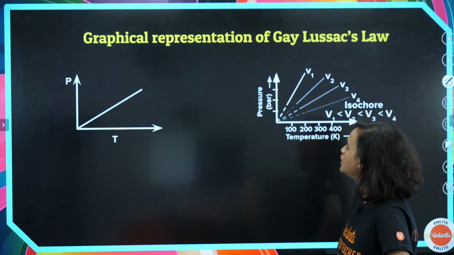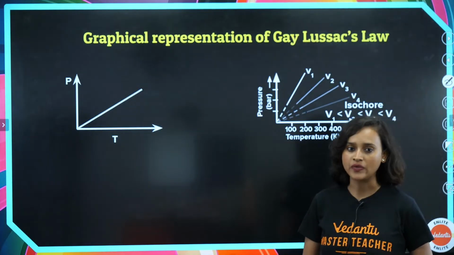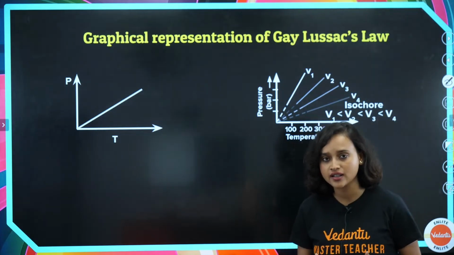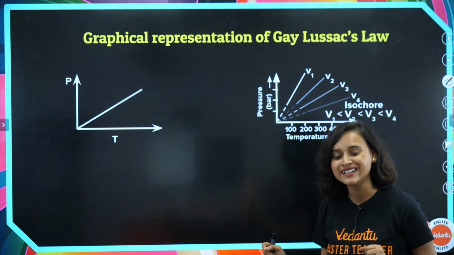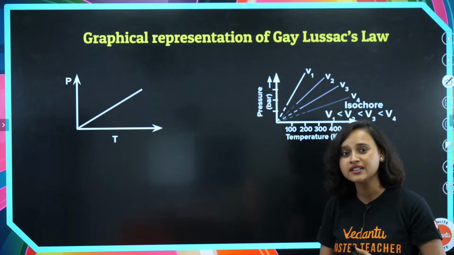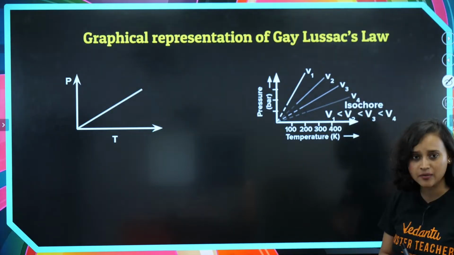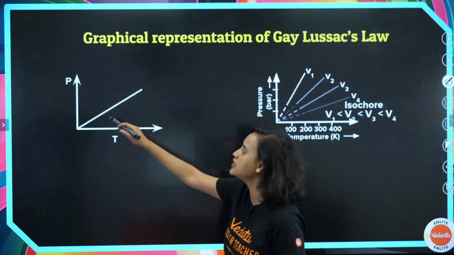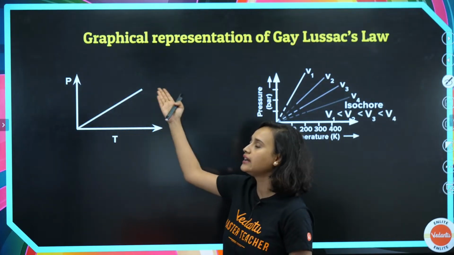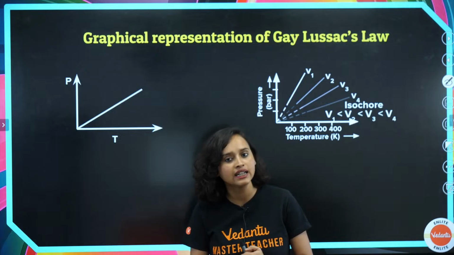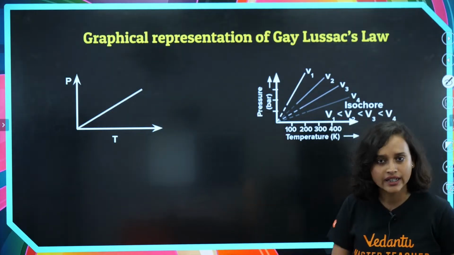We are going to take a look at the graphical representation of Gay-Lussac's law. Now, in case of Gay-Lussac's law, what do we see? This is isochoric. Volume is constant, isn't it? This time volume is constant. So what do we get? We get the isochoric graphical representation. That means we will plot the pressure versus temperature graph, and we will see a line like this. That's it.